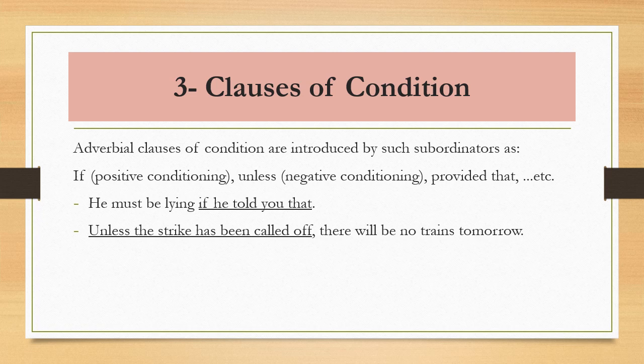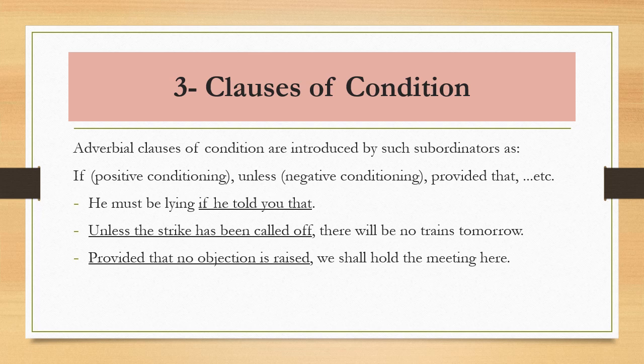Unless the strike has been called off is an adverbial clause, a clause of condition. Provided that no objection is raised, we shall hold the meeting here. Provided that no objection is raised is the adverbial clause. Its type is a clause of condition.